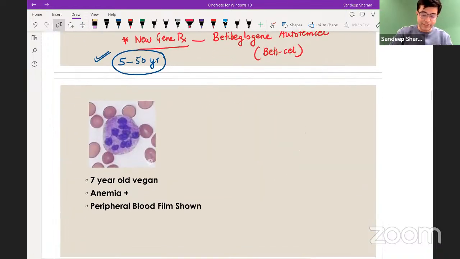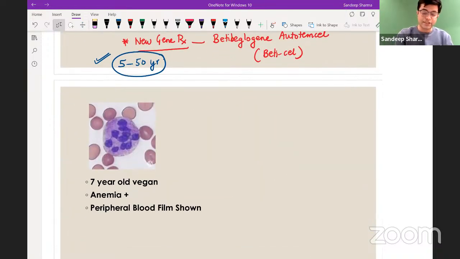The question will say 7-year-old vegan. Look at the keywords. Vegan means no animal product, not even milk and milk related products. Anemia is present. Second clue, the peripheral blood film is showing this. What is this? This is a large neutrophil with multiple lobes in it. This is what you call a hypersegmented neutrophil. So what are the clues?